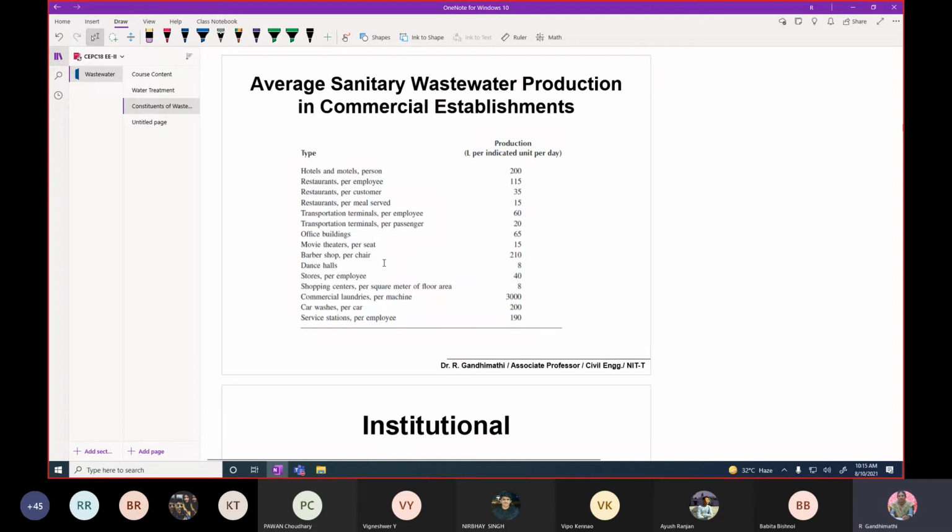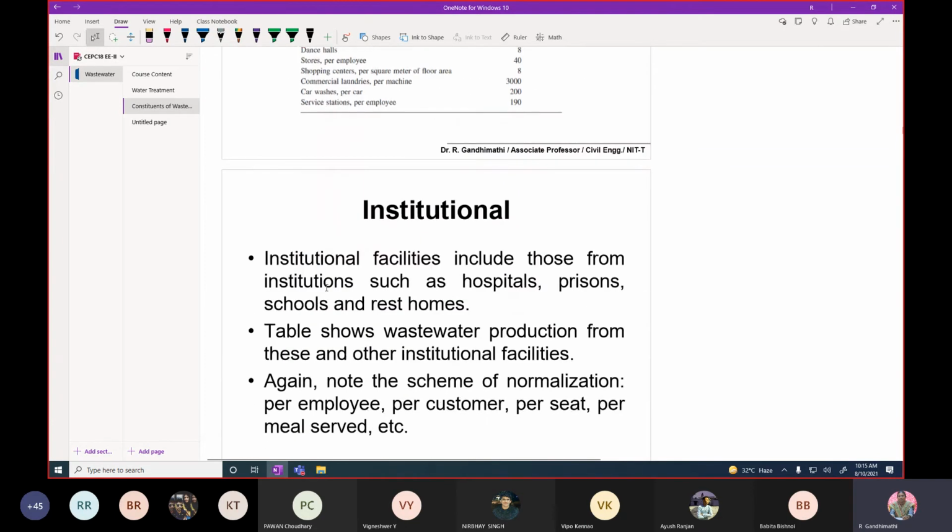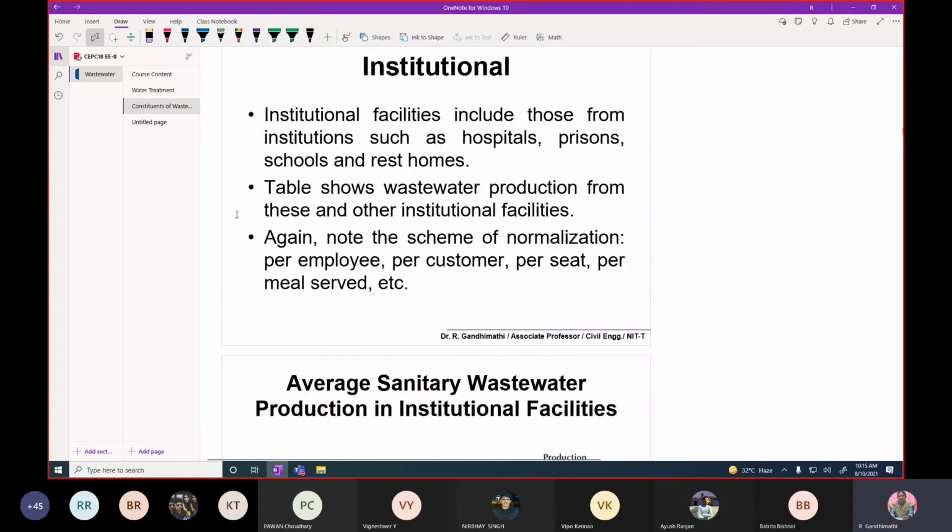If you know the number of movie theaters, we can calculate as a whole. Then barber shop, okay, there the quantity of waste generation is per chair. Therefore it depends on the locations. And then institutional, especially from hospitals, schools, rest homes, prisons. These are the locations we generally call institutional wastewater.